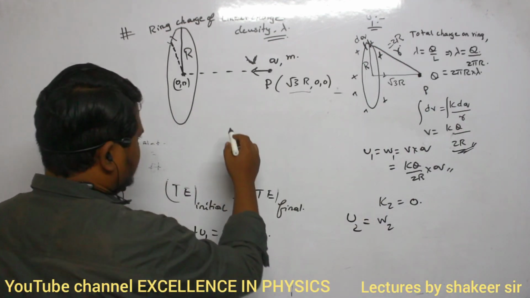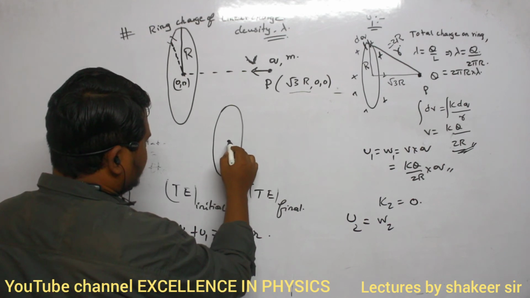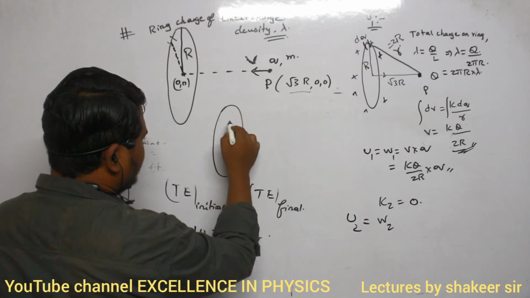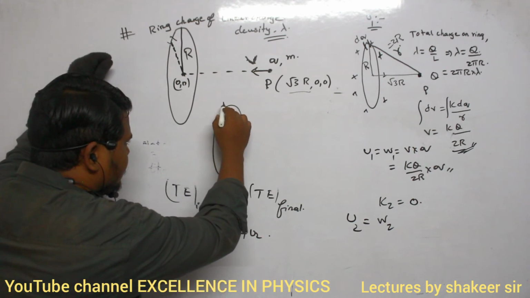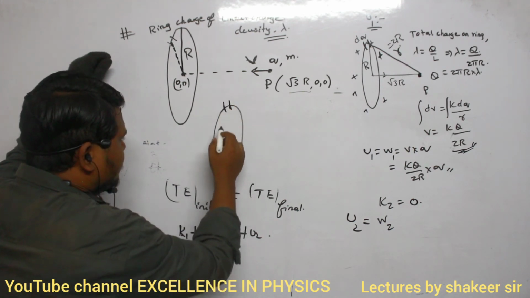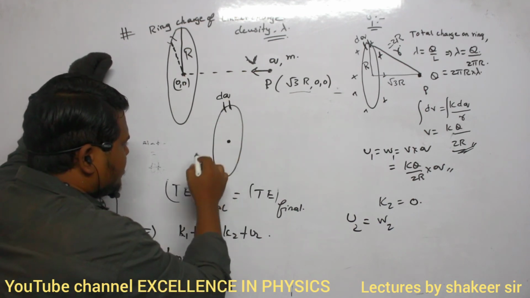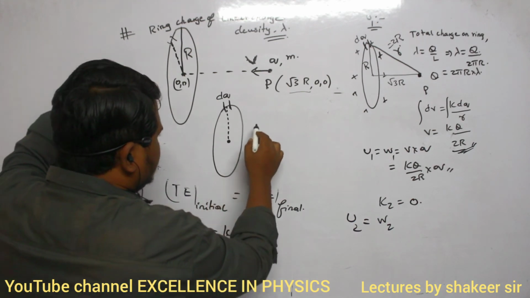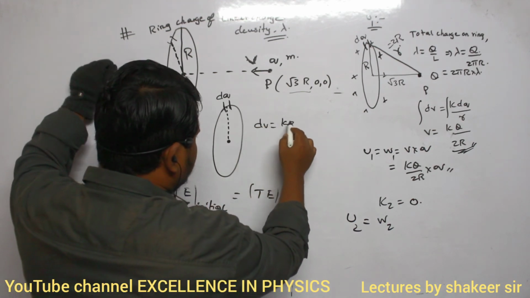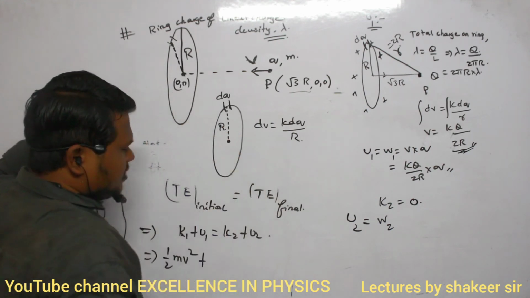So see, this is the ring. Here at the center I want to calculate the potential due to the ring. Then what can I do? I will take a small element of this ring which has a small charge dq. Because of this dq, the small amount of potential here will be dV equals k dq divided by capital R, because this distance is capital R.